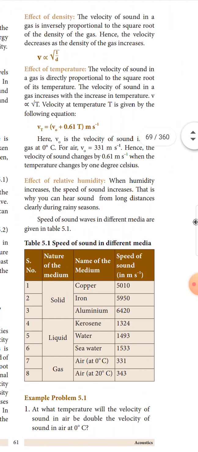Effect of density. The velocity of sound in a gas is inversely proportional to the square root of the density of the gas. Hence, the velocity decreases as the density of the gas increases. V is inversely proportional to the square root of d, that is, 1 by square root of d.